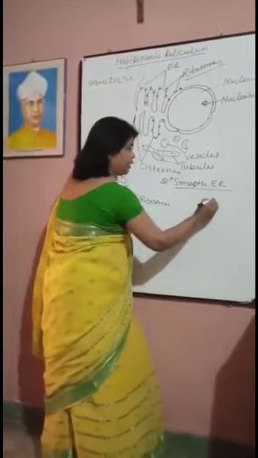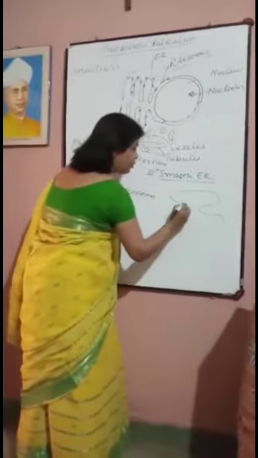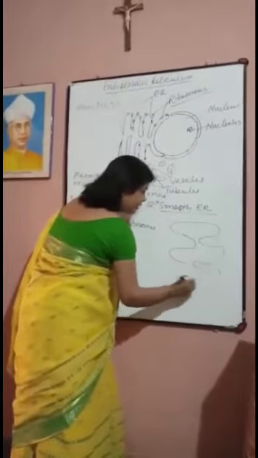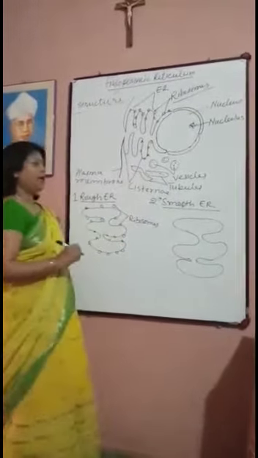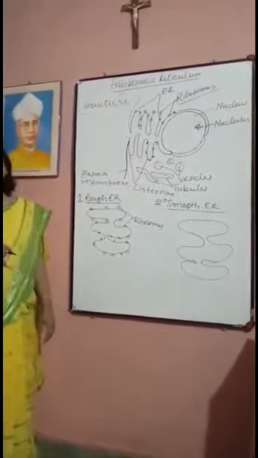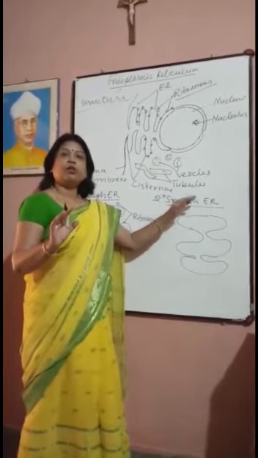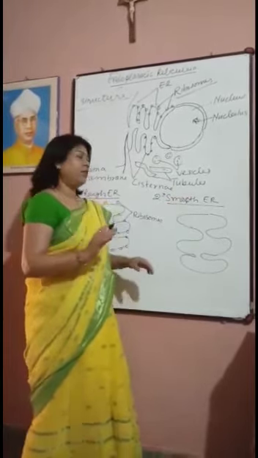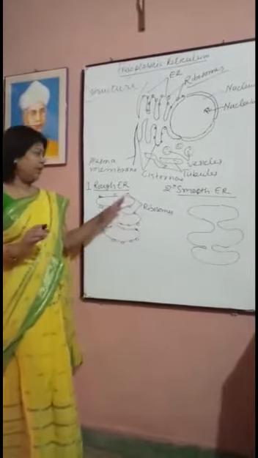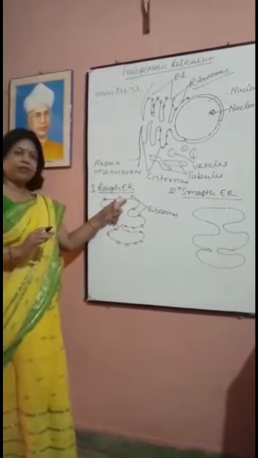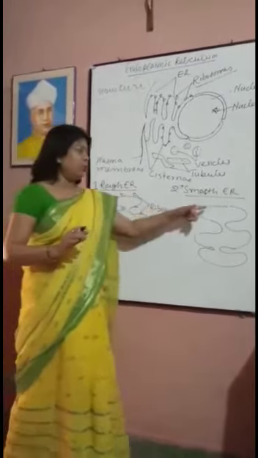Smooth endoplasmic reticulum: when ribosomes are absent, it is known as smooth endoplasmic reticulum. If you touch the outer surface, it is smooth, because of the absence of ribosomes. Is the difference between rough and smooth endoplasmic reticulum clear? Ribosomes are present on the outer surface in one, and there are no ribosomes in the other.